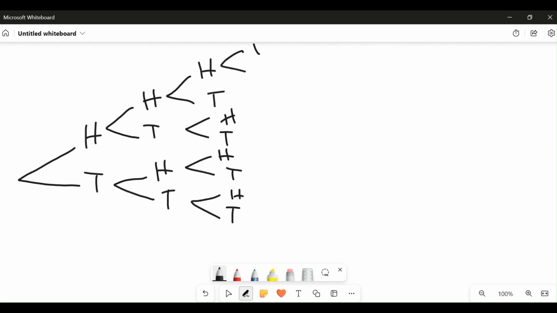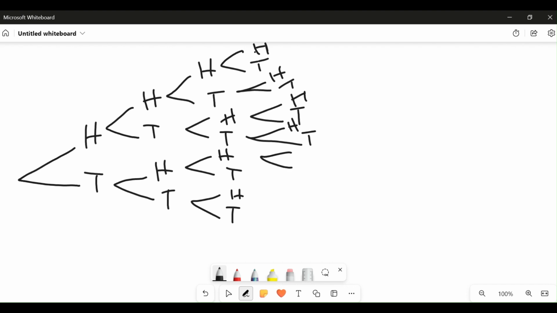We have head, tail, head, tail, head, tail, head, tail, head, tail, head, tail, head, tail.